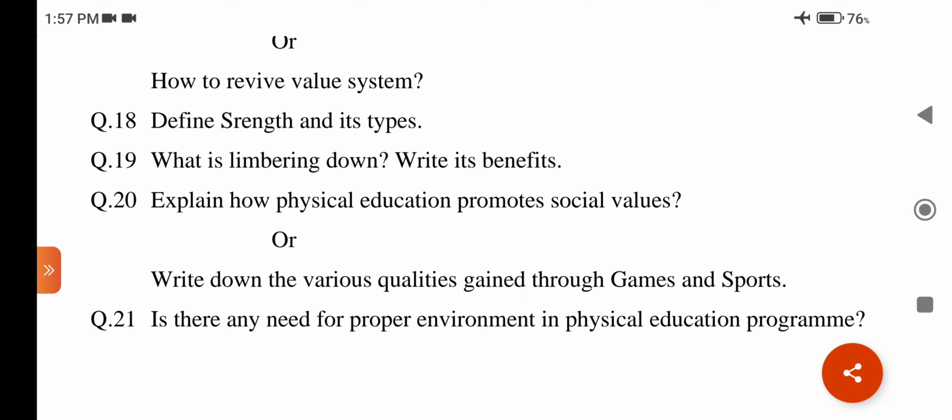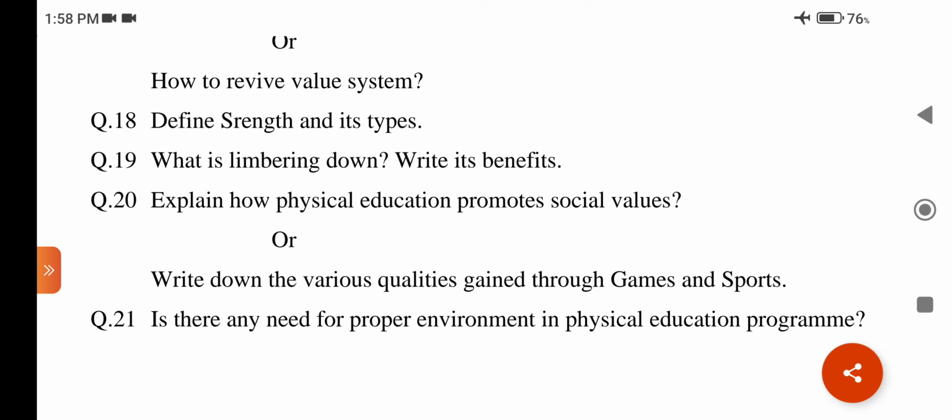Strength means the quality of being physically strong. Types means kinds. This question is related to chapter number 1, physical fitness. The answer may be: strength is the ability of muscles to overcome resistance. Strength can be defined as the amount of force a muscle can exert.